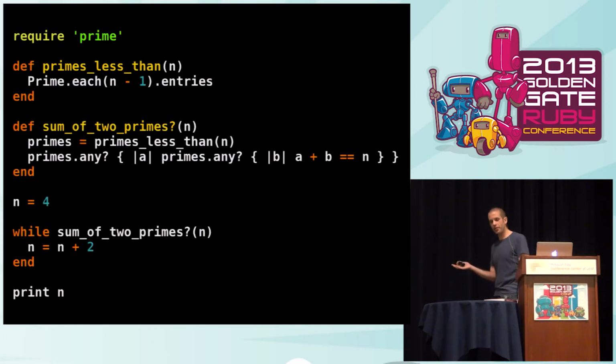This is a program that initializes a number, n equals 4, and then checks to see whether n is the sum of two prime numbers. Assuming that n is the sum of two prime numbers, it increments it by 2 and keeps looping. So it checks successively larger even numbers to see whether they're the sum of two primes or not. If it ever finds an even number that isn't the sum of two primes, it will print it out and tell you what it is. So does this program finish, or does it never finish? The answer is we don't know.